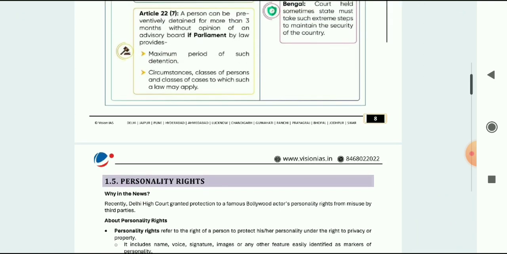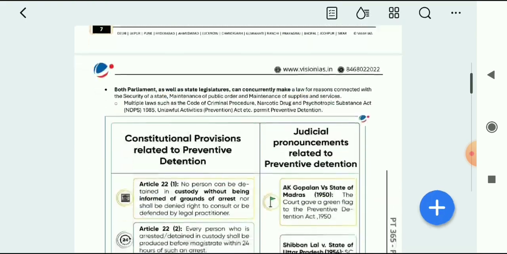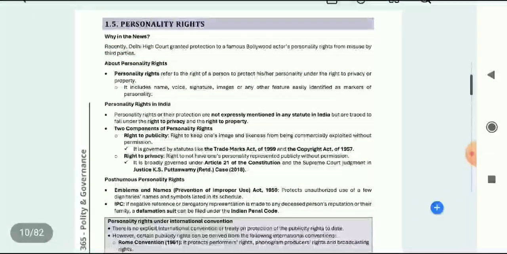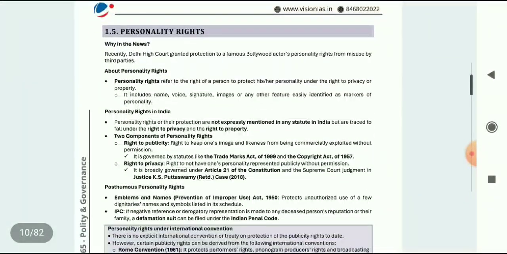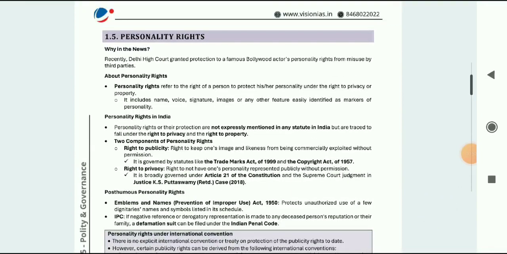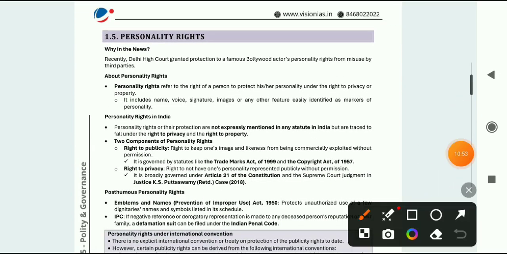So these are the different laws regarding preventive detention, you need to know, very, very important. Next is personality rights. Recently Delhi High Court granted protection to famous Bollywood actors from misuse of their personality rights by third parties. So here it is related to some rights which Delhi High Court gave to Bollywood actors.